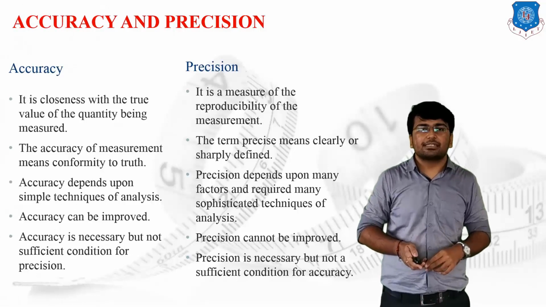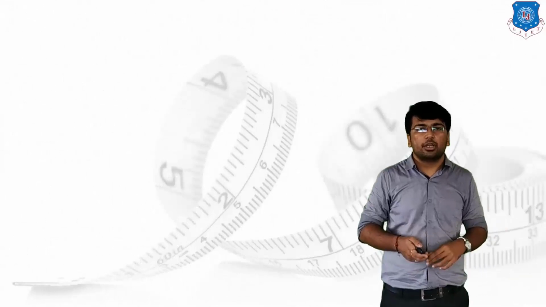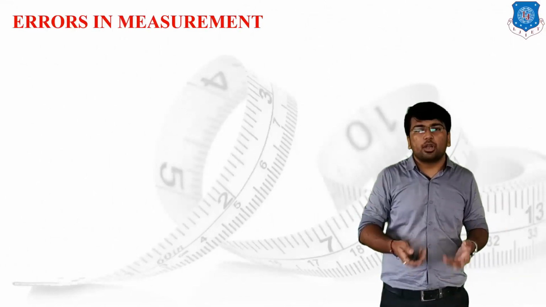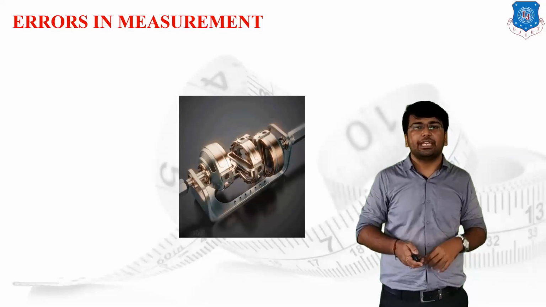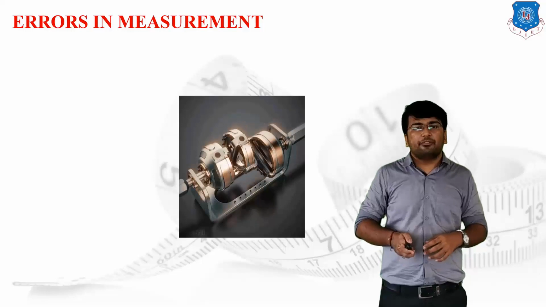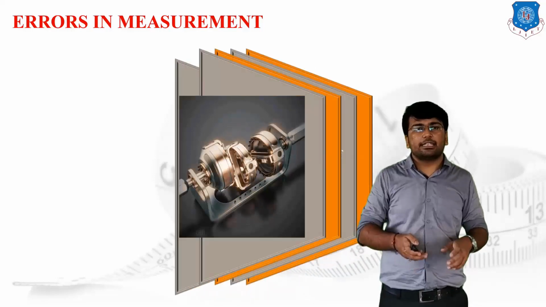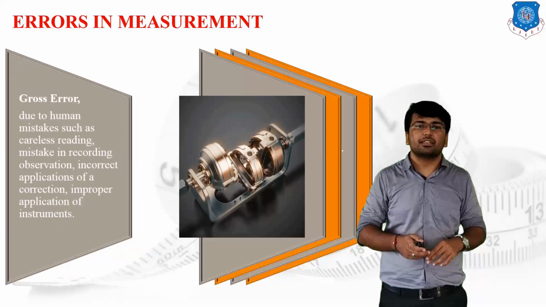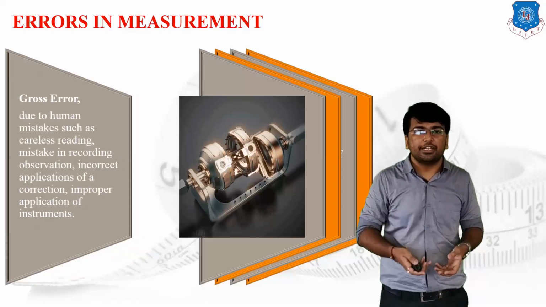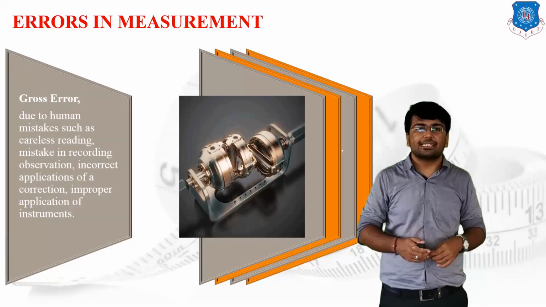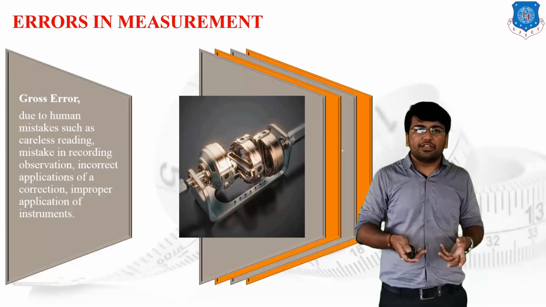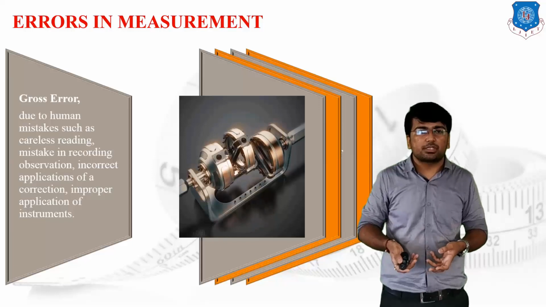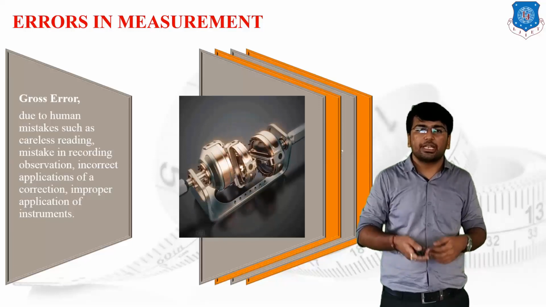Then we are going to discuss the types of error, the errors which are generated in measurements. We have classified errors into a number of different categories, and I will discuss each and every category one by one. The very first error is known as a gross error. Gross error means the error which is directly generated due to human mistakes, such as careless reading, mistakes in recording the observations, incorrect application of correction factors, or improper application of the instrument.